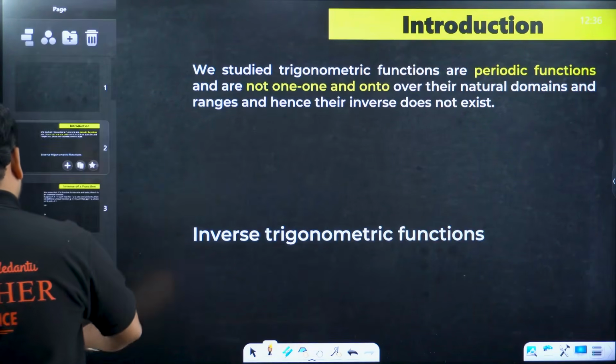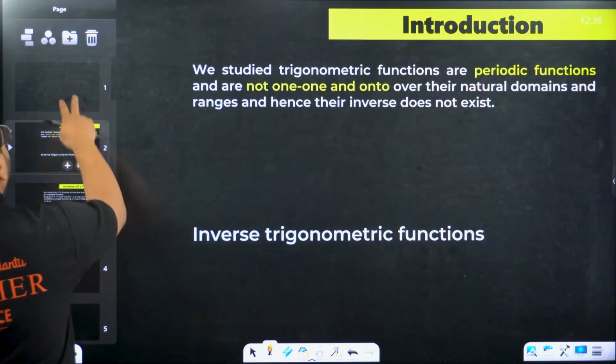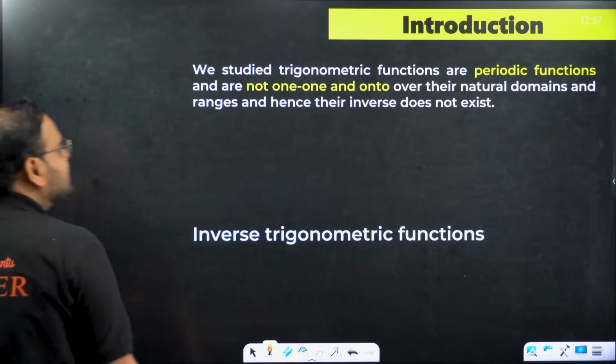You can see I'm gonna deal with that over here only. Okay, so I think we are ready. Let's start the class with the introduction. What is it? Inverse of a function.